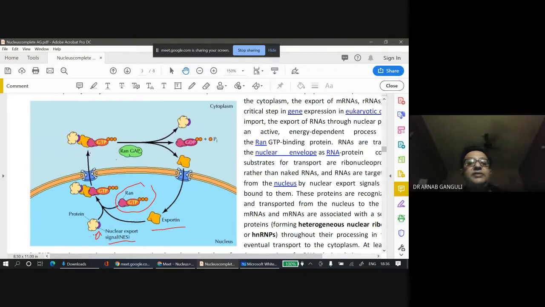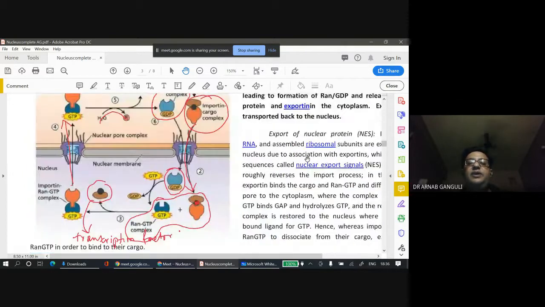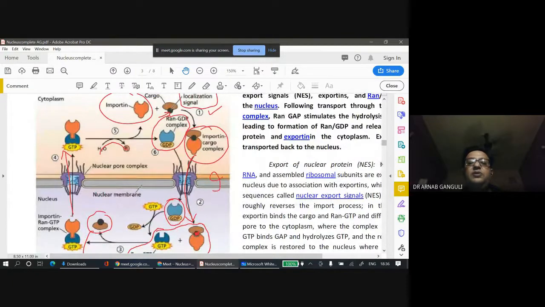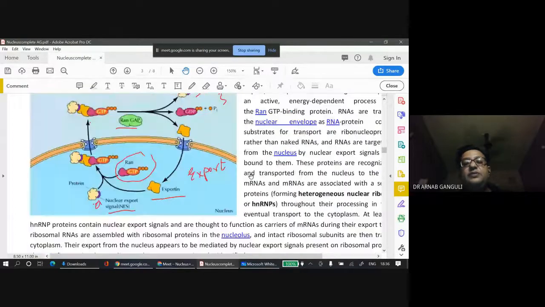In the presence of RAN GAP, all the 3 components break. And again, this cycle goes on. Here we talked about import, and now we are talking about export. This is what happens over here.